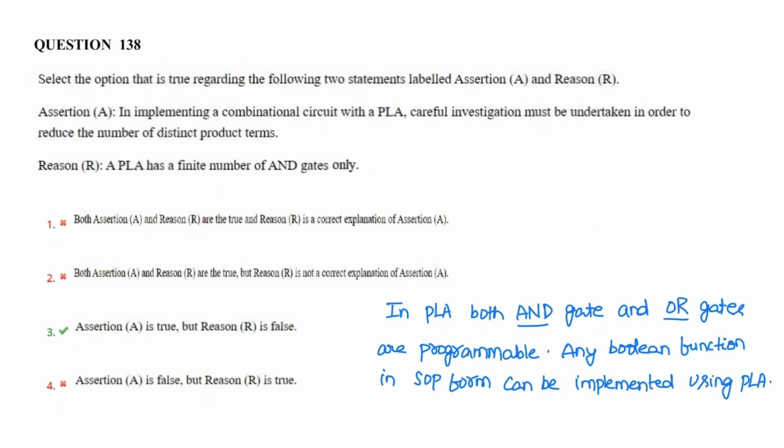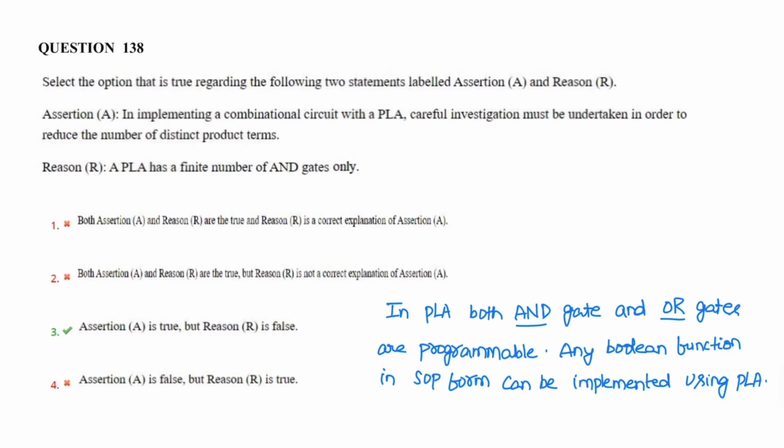Next is related to PLA. In implementing a combination logic circuit with PLA, careful investigation must be undertaken in order to reduce the number of distinct product terms. So it is correct. Assertion is correct. The reason says a PLA has a finite number of AND gates only. The statement is wrong. In PLA, both AND gate and OR gate are programmable. Any Boolean function in SOP form can be implemented using PLA. So therefore assertion is correct and reason is wrong.